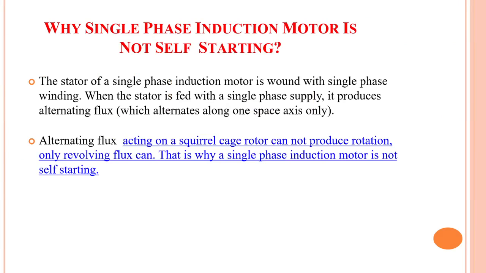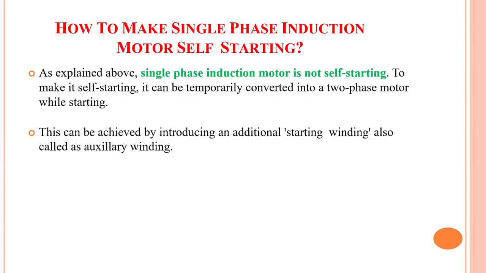So why is a single phase induction motor not self-starting? The stator of a single phase induction motor is wound with single phase winding. When the stator is fed with a single phase supply, it will produce alternating flux which will alternate along one space axis only. So alternating flux acting on a squirrel cage rotor cannot produce rotation. Only revolving flux can produce the rotation. That is why a single phase induction motor is not self-starting. So how to make a single phase induction motor self-starting?